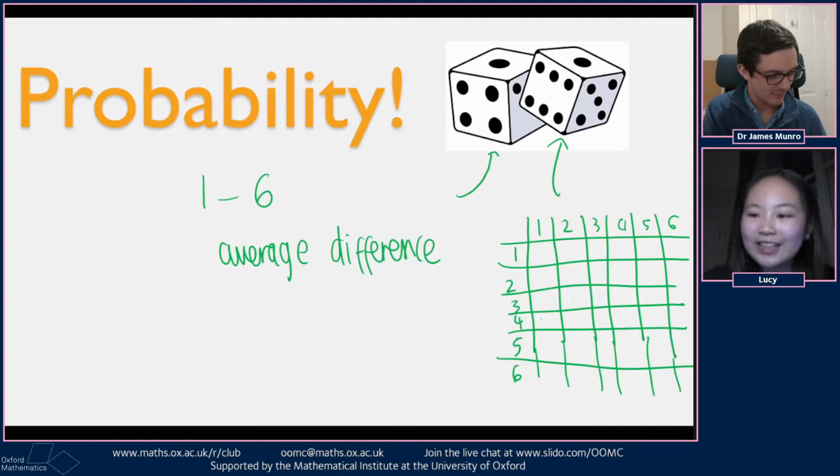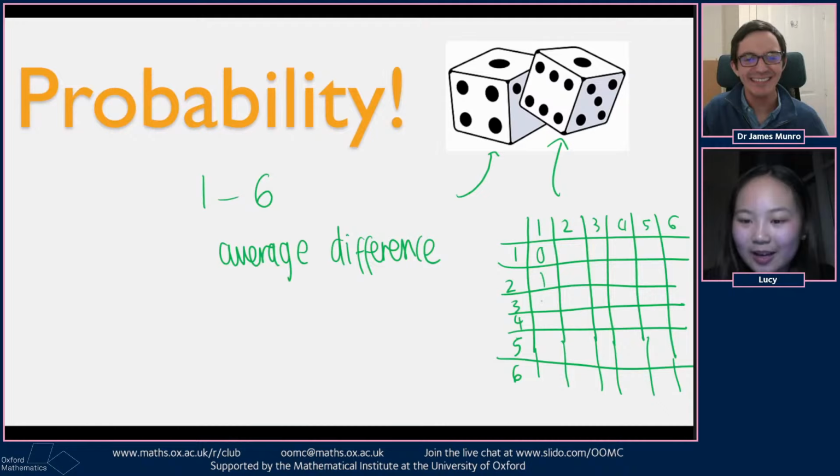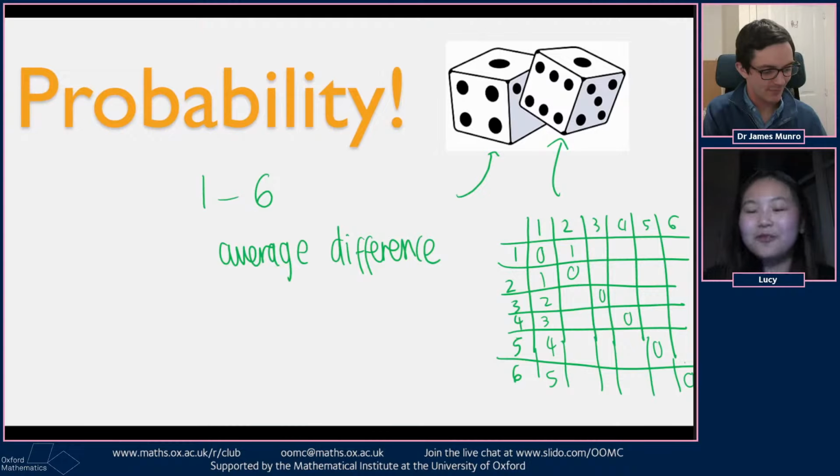If we consider the difference, we can just fill it in. I'll just quickly do that. It forms some kind of diagonal pattern.